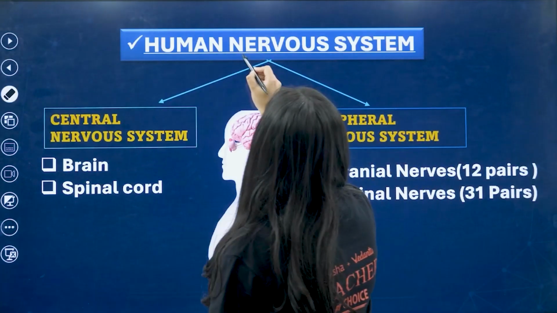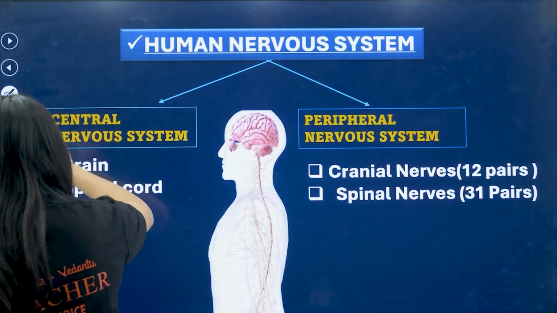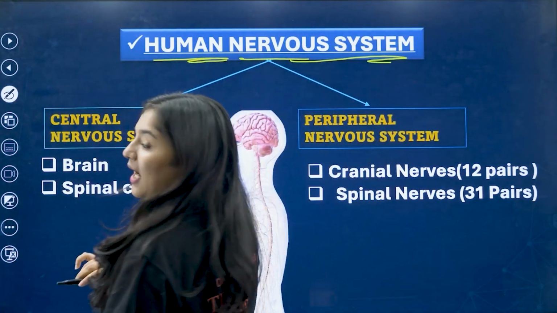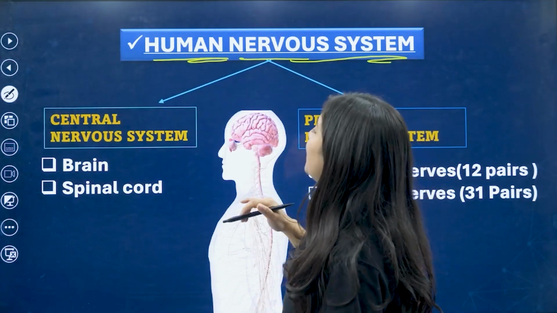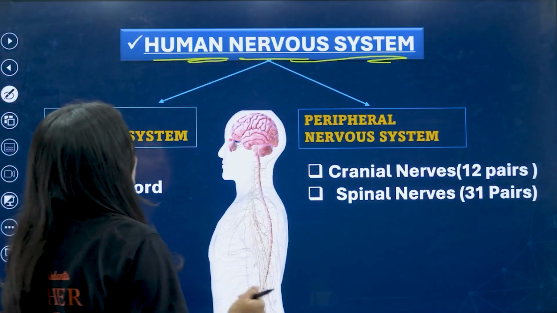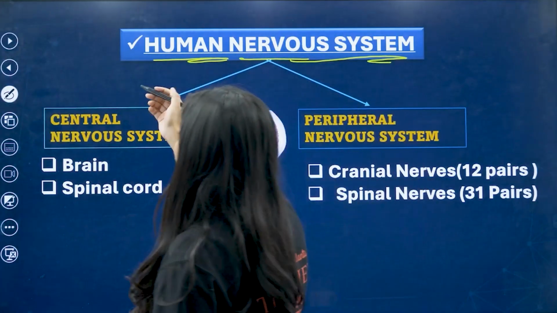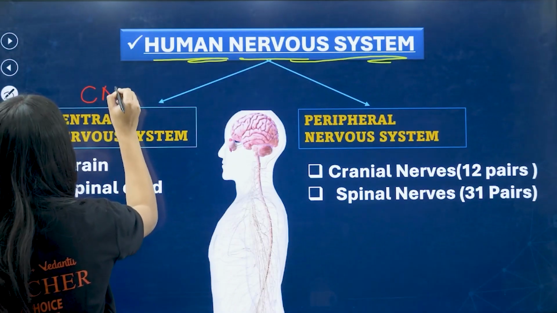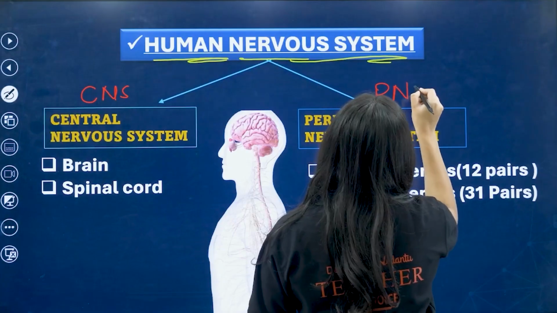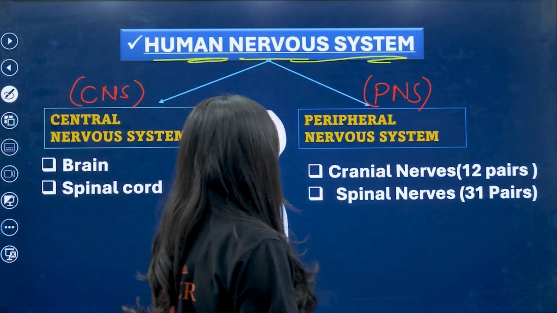So the human nervous system includes the central nervous system, which we can also write as CNS, and the peripheral nervous system, PNS.